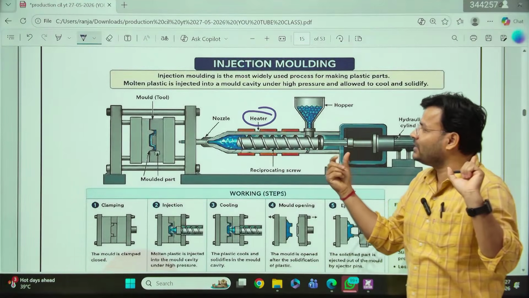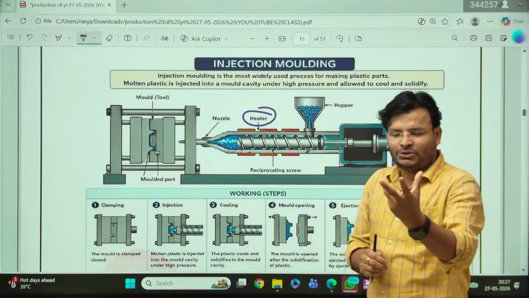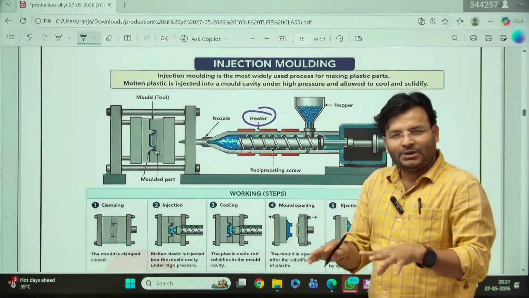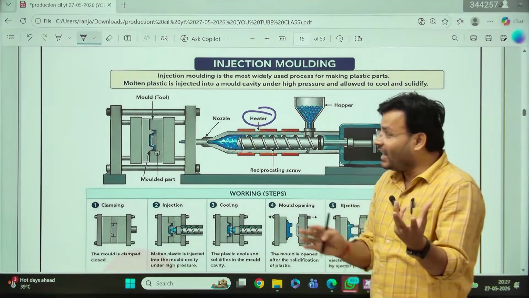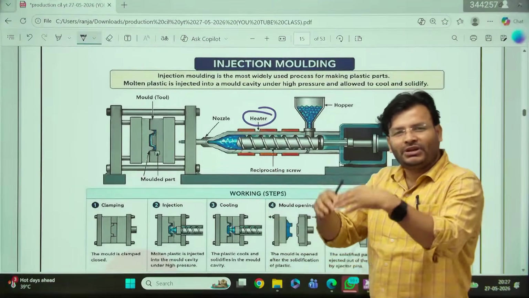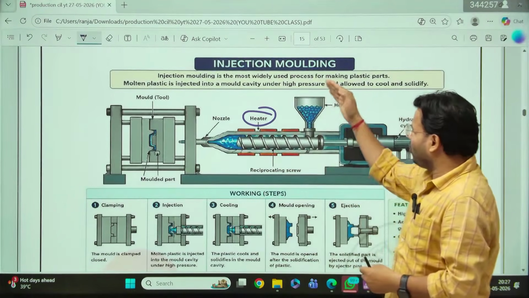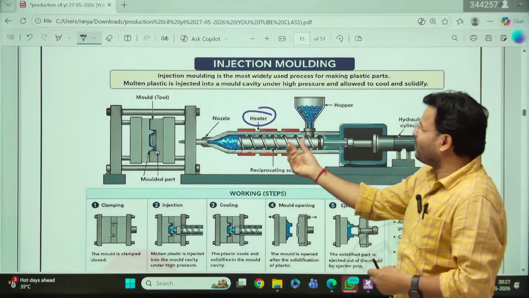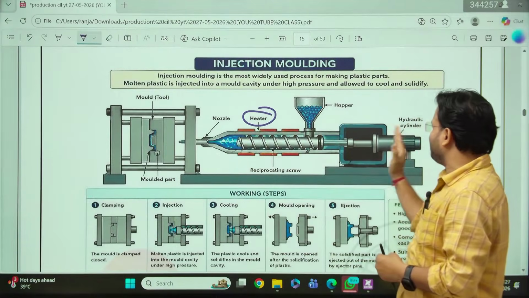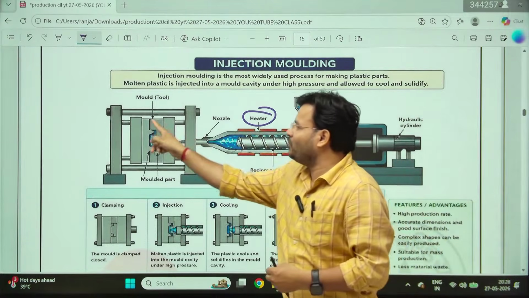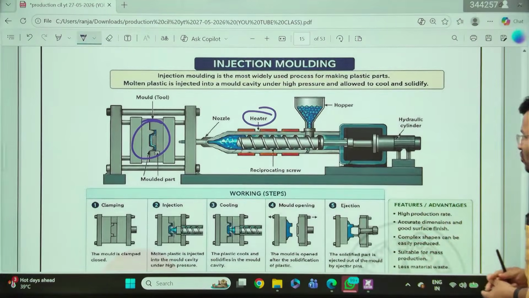And the concept is simple. You have a heater. You might have seen, my dear friends, especially when you travel by railway, some people come to collect bottles. What do they do with those bottles? They refine them and get various types of products from the plastic. Simple concept. Put powdered form in the hopper, it gets heated and melted. Once melted, give sufficient pressure through the hydraulic cylinder, and whatever shape you require, you get the desired shape. That's why it is called injection molding.